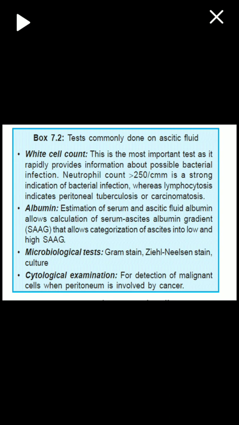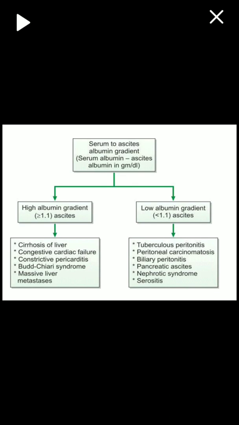Then comes the chemical examination, protein estimation. Estimation of serum and ascitic fluid albumin allows calculation of something called the serum ascitic albumin gradient. That allows categorization of ascitic fluid into low and high serum ascitic albumin gradient. Then microbiological tests like Gram stain, ZN stain and culture can be done. Cytological examination is of course for the detection of malignant cells when the peritoneal cavity is involved by some of the cancers.